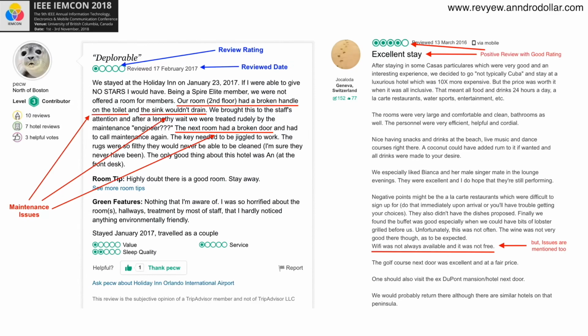So if you just consider the rating and just discard some reviews, you might actually be missing some things out. So this is why it's very important to analyze all the reviews, all the text using natural language processing to understand what is exactly wrong with the hotel so that the hotel management can go ahead and fix it.